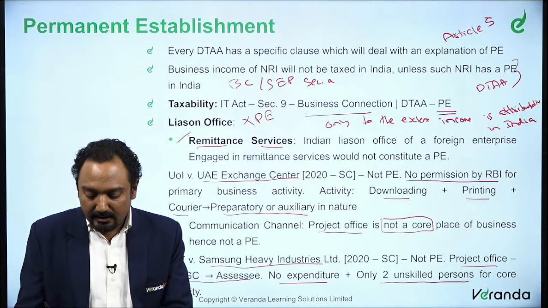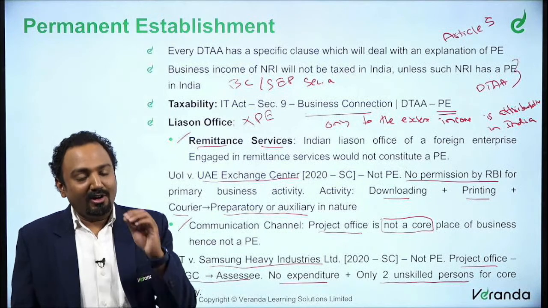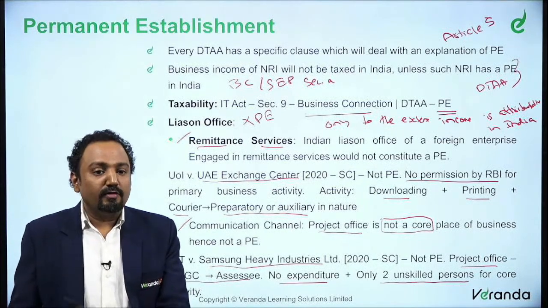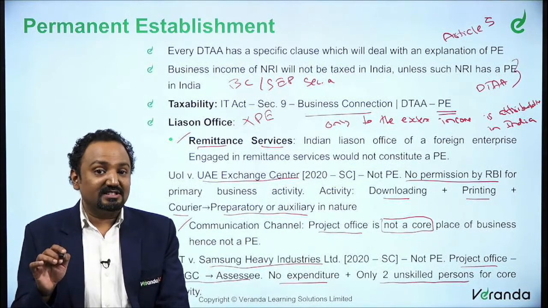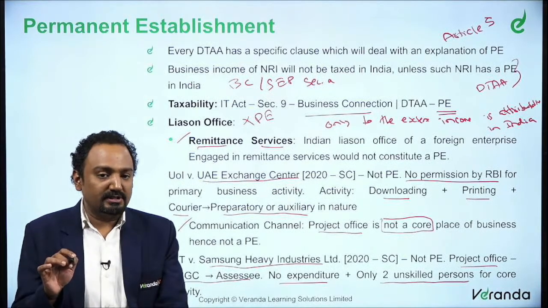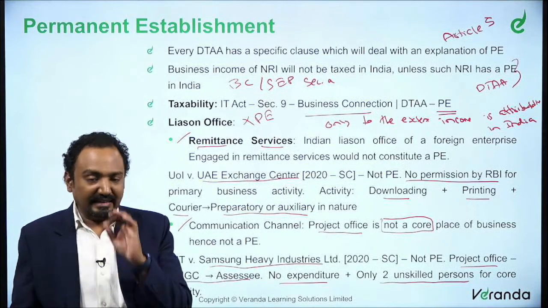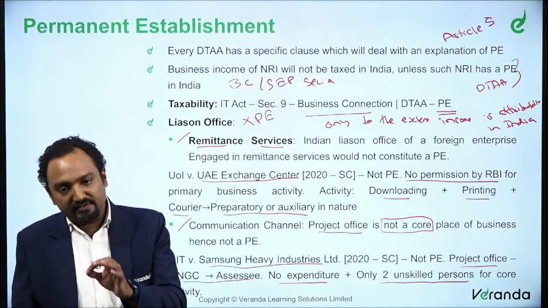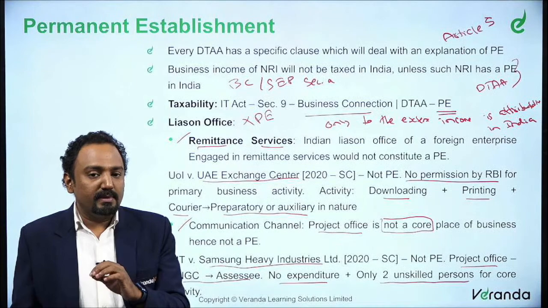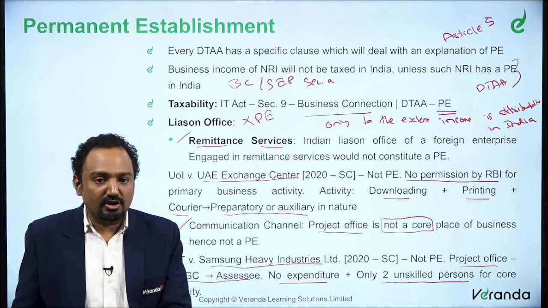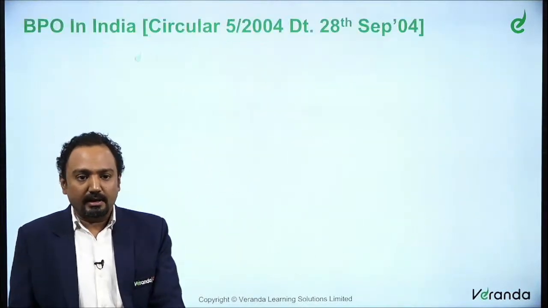So these two things, that is remittance and communication channel, are recent case laws in the Supreme Court which rule that these activities are actually not business activities happening in India. It is only a liaison office. Hence such services, such activity, will not be a permanent establishment for such non-resident. So that is what it is about.